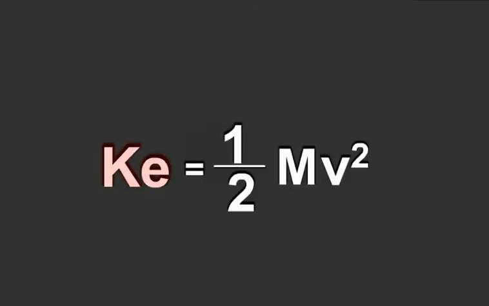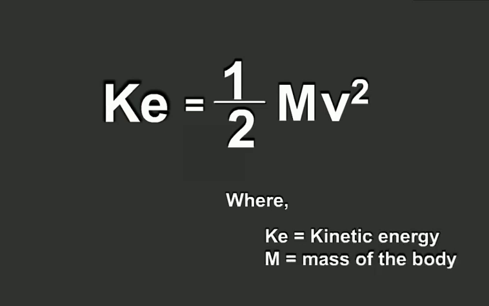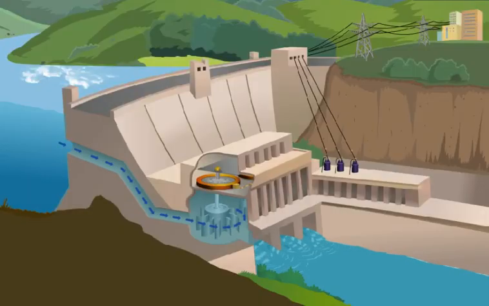That is, KE is equal to half mv squared, where KE stands for kinetic energy, m is the mass of the body, and v is the velocity. Students, in the following, kinetic energy is present.